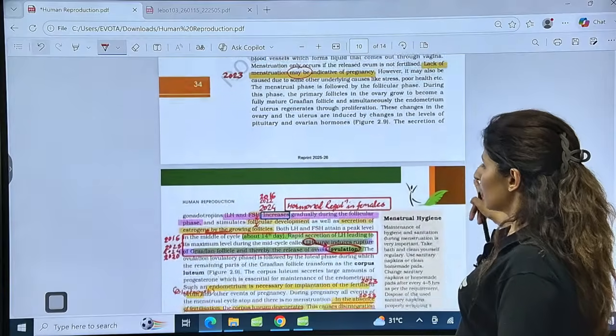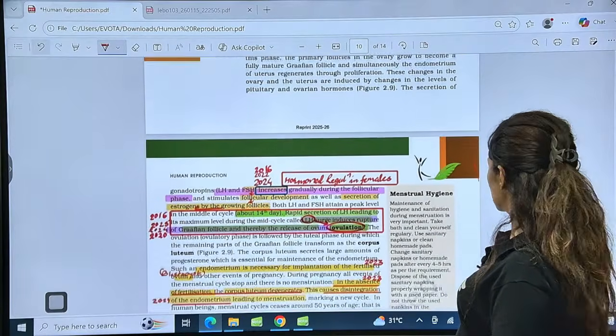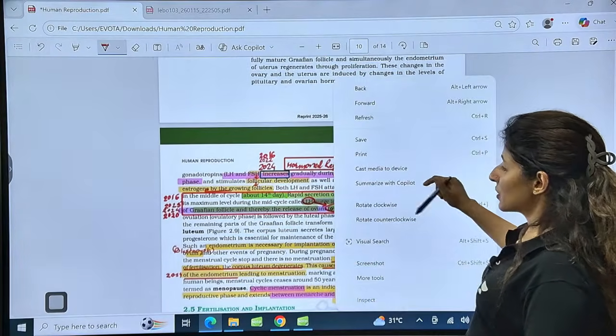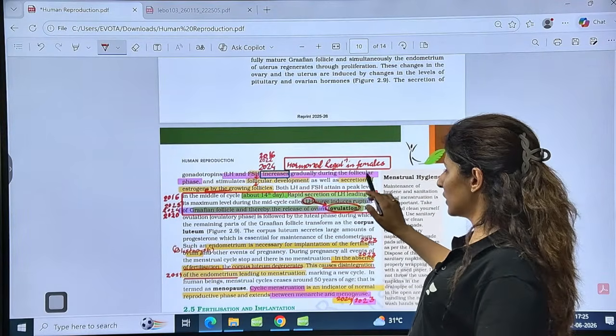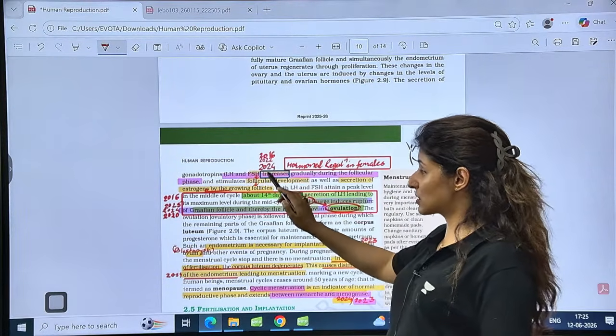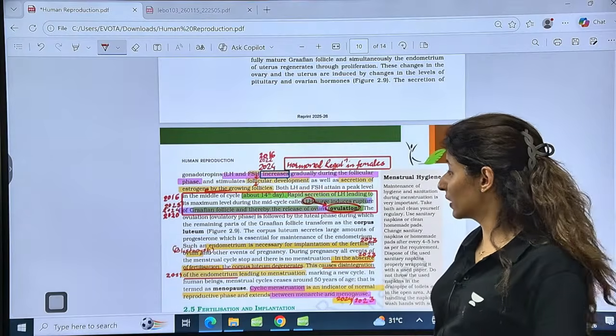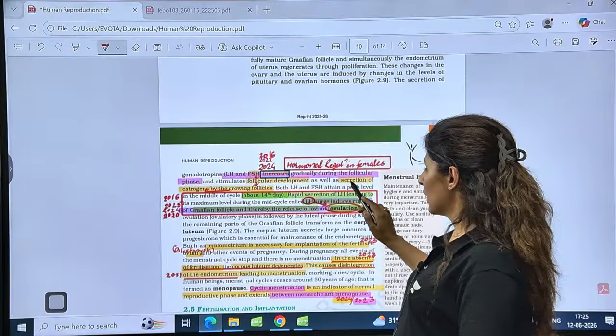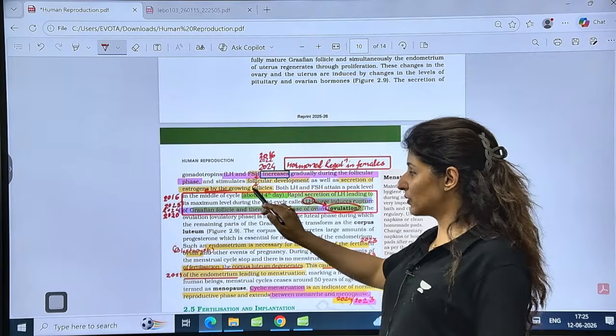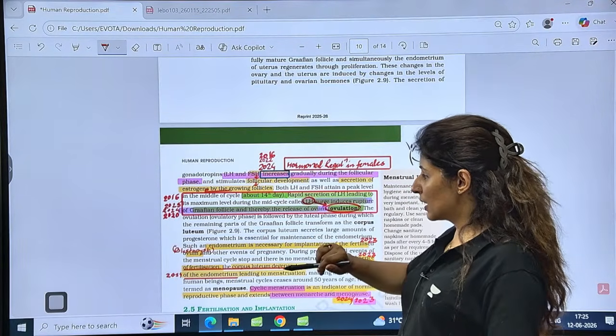Is that clear? Now coming on to hormonal regulation in females. See, LH and FSH increase gradually during the follicular phase. Asked thrice: 16, 22, 24. Then FSH leads to follicular development as well as secretion of estrogen by the growing follicles, right?